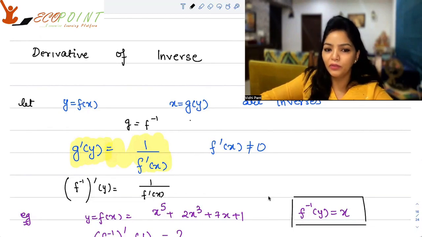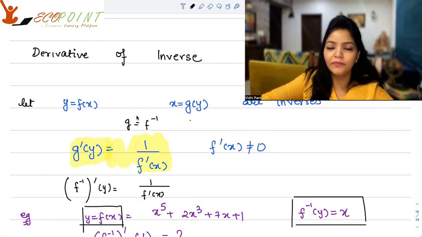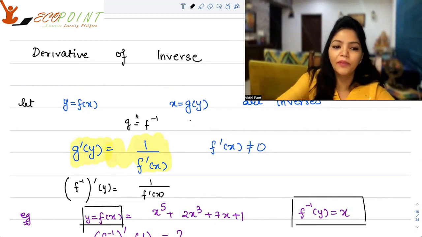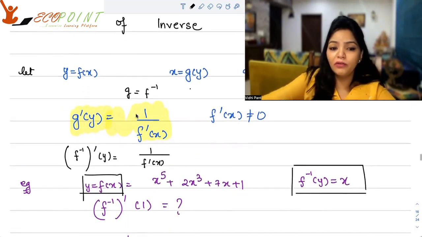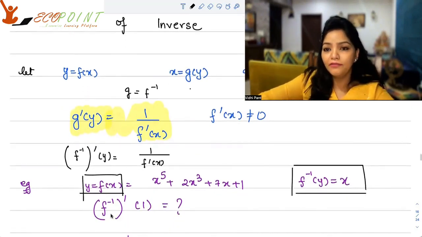So y is equal to f(x). That means x is equal to f inverse y. Okay. So these two things are with us. We need to find out in this question the f inverse derivative at the point 1. What will be the derivative of f inverse at the point 1?